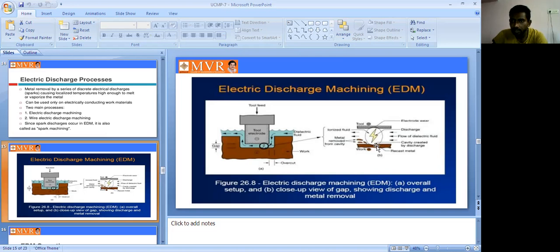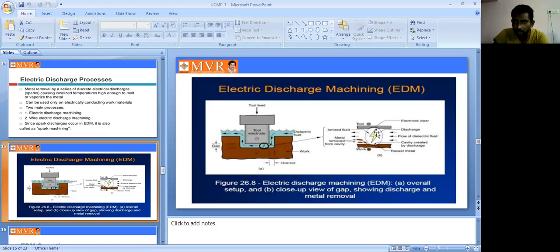This is a cavity created by discharge, and this is the decast metal. This is the workpiece. This is the metal removed by the cavity. Based on this cavity, the metal is removed here. See here the pieces, and this is the ionized fluid. This is the closed diagram of the EDM.